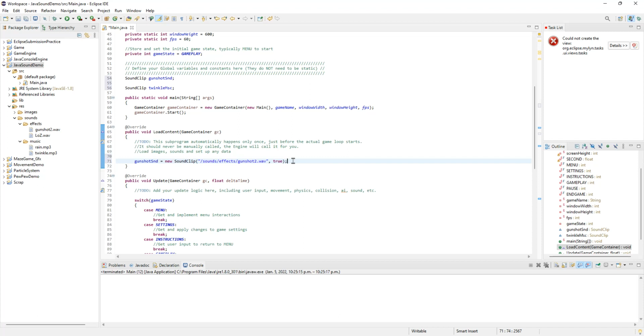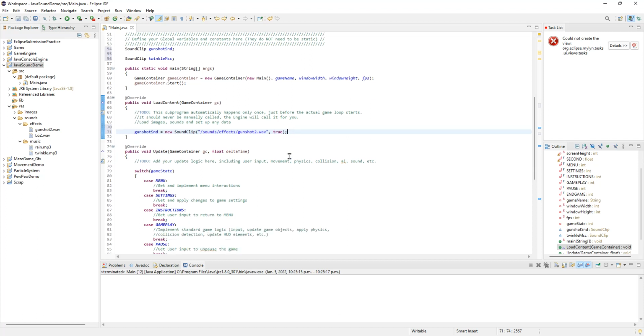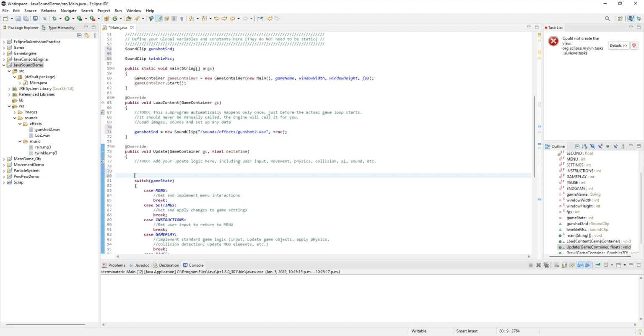Now I just got to play it. Now, typically speaking, when we want to play a sound effect, you don't want it playing constantly. Remember, our games run at 60 frames a second. So if I just played it right in here, this is going to sound terrible. I'm just going to say gunshot SND.play. And that will just play the gunshot sound. But the thing is, this is just in update in a random location. It's going to happen every single update, 60 times a second. So let's run it. I'll turn my volume up a little bit because you're going to have to hear this through my microphone. And that's it. Let's run.